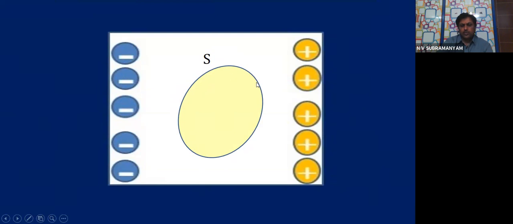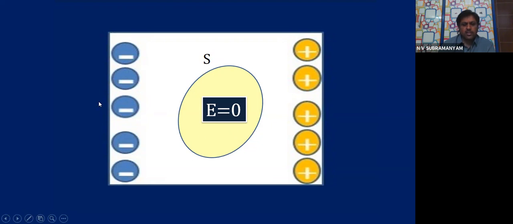So inside this particular cavity, electric field will be zero. I took it as a simple example. Whatever cavity is there inside, electric field itself is zero, so there cannot be any charge inside this cavity.